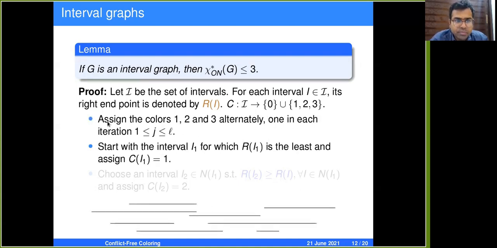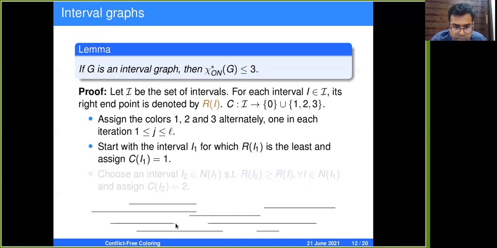So let's see the algorithm. We assign the colors 1, 2, and 3 alternately, one in each of the iterations 1 to L. So in each iteration, we choose one interval and give it one of the colors 1, 2, and 3. We start with the interval I1, which has the least right endpoint, and assign the color 1. So of all the intervals, we check which interval has the least right endpoint and assign it the color 1.